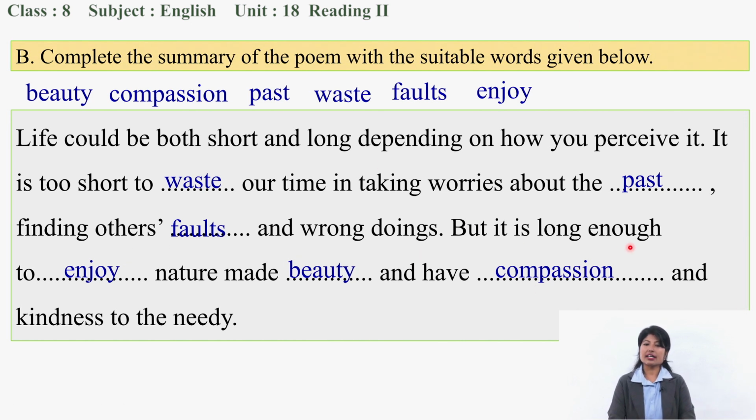But it would be long enough for you if you enjoy nature, that is the beautiful, and if you have compassion and kindness to the needy people, then life would be enough for that. Okay, now we have completed B as well.